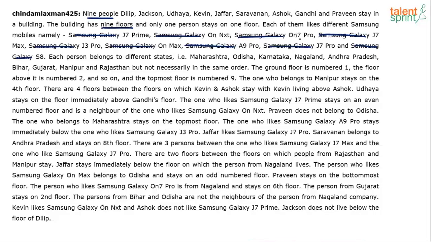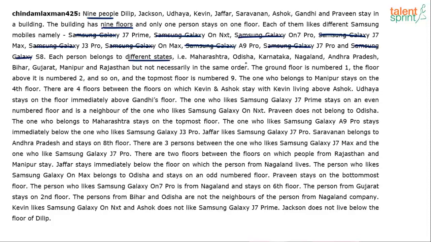Be careful. We have got J7 Prime, we have got J7 Max, and we have got J7 Pro. These things can be a little confusing when you're solving it. And then there's one more attribute. We already have persons and their mobile phones, but now we have each person belonging to different states. So we have got another attribute in terms of different states here.